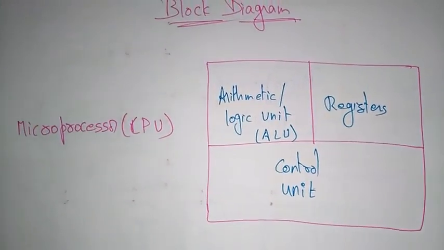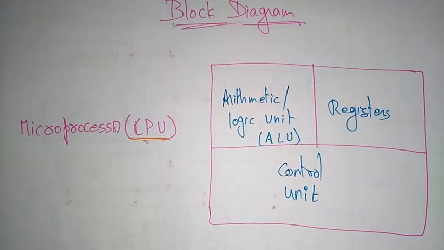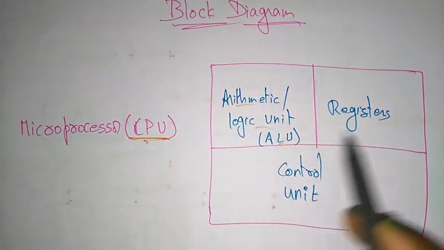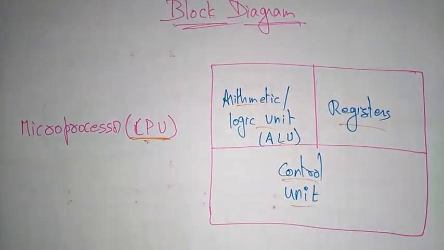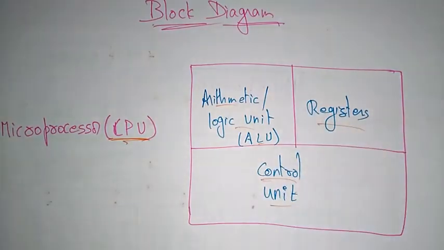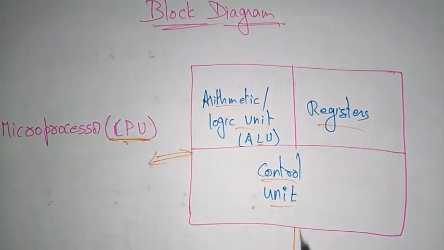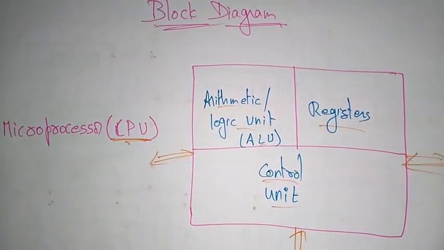And I already said that this is a microprocessor. A microprocessor is nothing but a CPU, central processing unit, which performs all the operations. It consists of the arithmetic logic unit, registers and the control unit, which controls all the input output, memory, ALU and registers. The main difference is that a processor has only ALU, registers and control unit, and all other parts are connected externally, outside that chip.